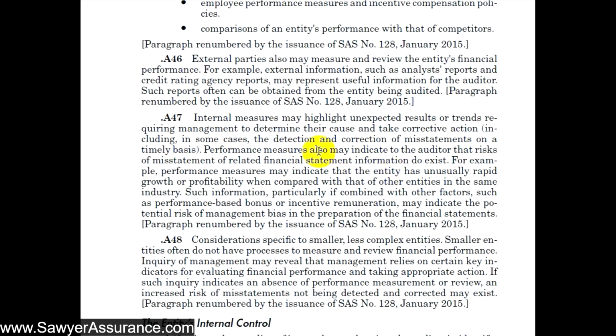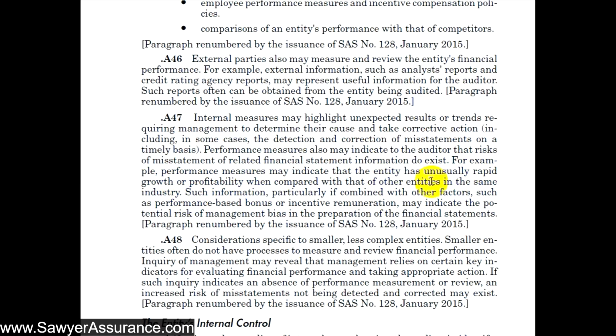If we're looking at the performance measures of sales and compare them to their competitors, we might see that the entity is having rapid growth or profitability, which could potentially cause a lot of problems from a managerial standpoint, but also a financial statement standpoint, because their accounting policies may be a lot more complex now. Or, in our analytics, we might expect that if there's rapid growth, they should have rapid not only sales increases, but also expense increases and potentially debt, all the things that come with growth.